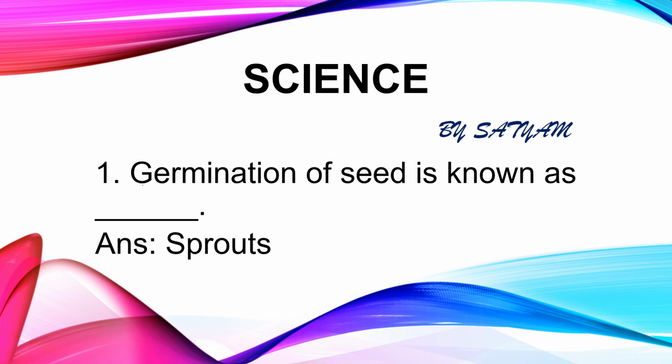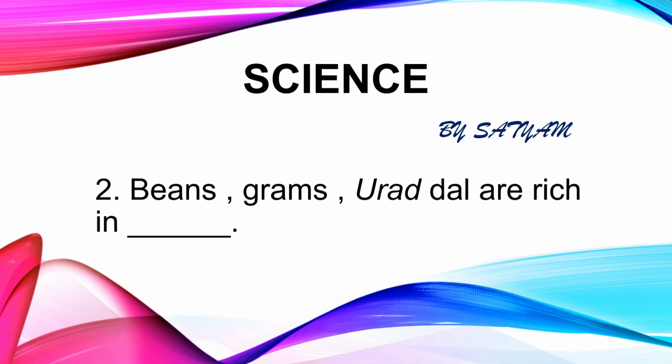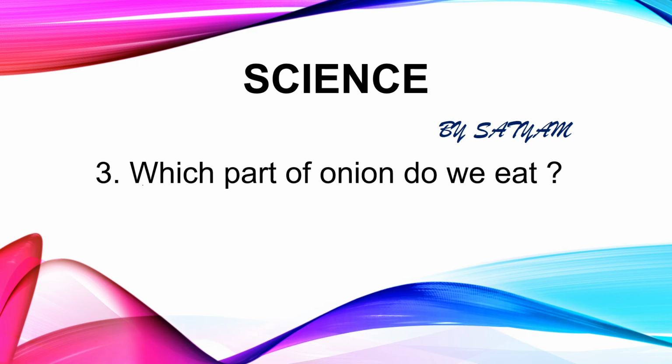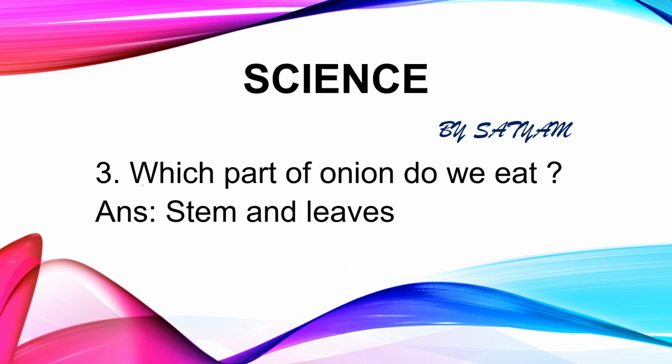water, moisture, temperature, etc. The next question is, beans, grams, urad dal are rich in dash. The answer is proteins. All pulses plants are a rich source of proteins. Protein is essential for our body's repair and growth. The next question is, which part of onion do we eat? The answer is stem and leaf.